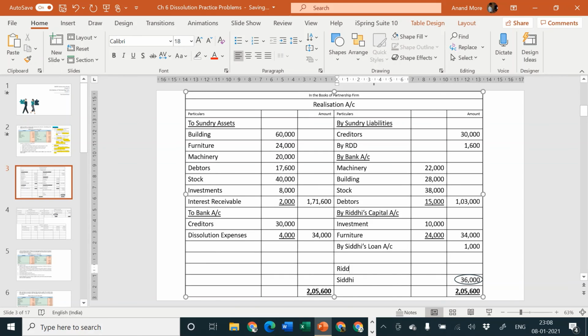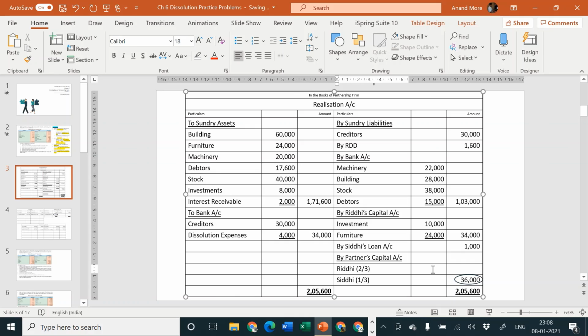So sir, why are you transferring it only to Siddhi? I am not transferring it only to Siddhi. I am transferring it to both the partners' capital accounts. I just wrote Siddhi's name in front of 36,000, but that does not mean the entire 36,000 is to be transferred to Siddhi. Siddhi will get 1/3 share, and Riddhi will get her PSR, that is 2/3 share.